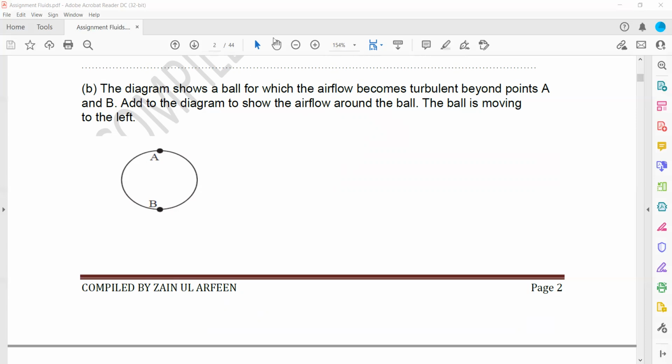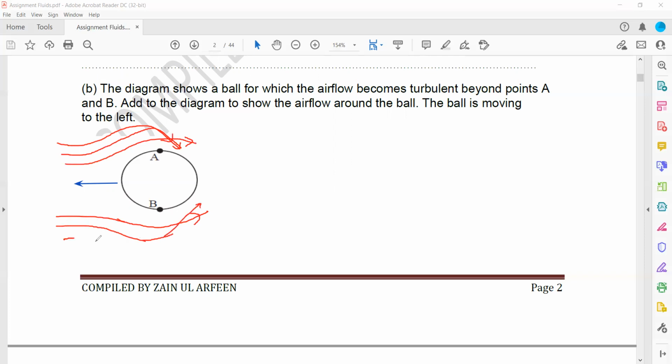The ball is moving towards the left, and the direction of the fluid will be opposite, so airflow will be towards the right. First it is laminar, but after that the eddies cross each other, so it will become turbulent.